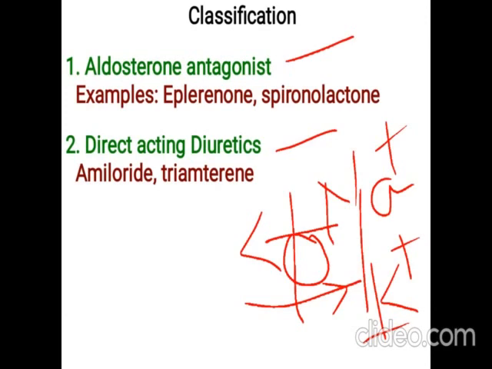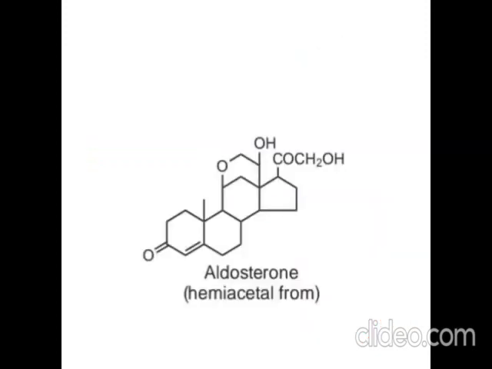The directly acting diuretics directly act on these antiporters and inhibit the reabsorption of sodium ions. But aldosterone antagonists are responsible for blocking the activity of aldosterone. So these aldosterone antagonists block the activity of aldosterone. Examples: eplerenone and spironolactone are the aldosterone antagonists, and the directly acting diuretics are amiloride and triamterene.